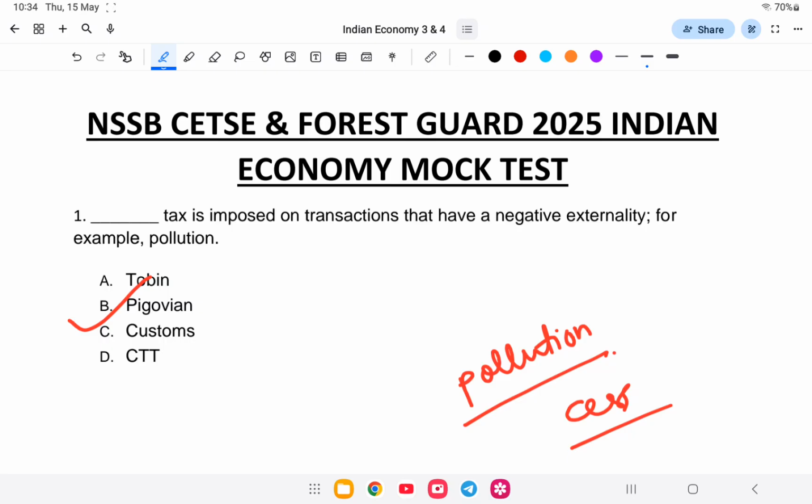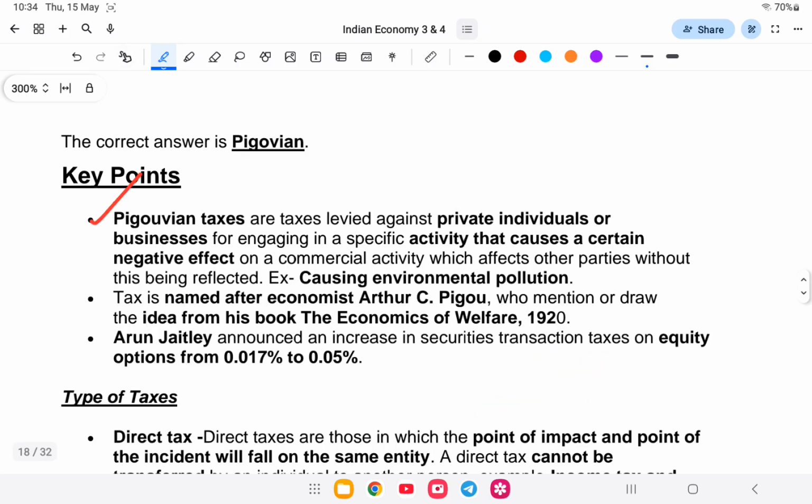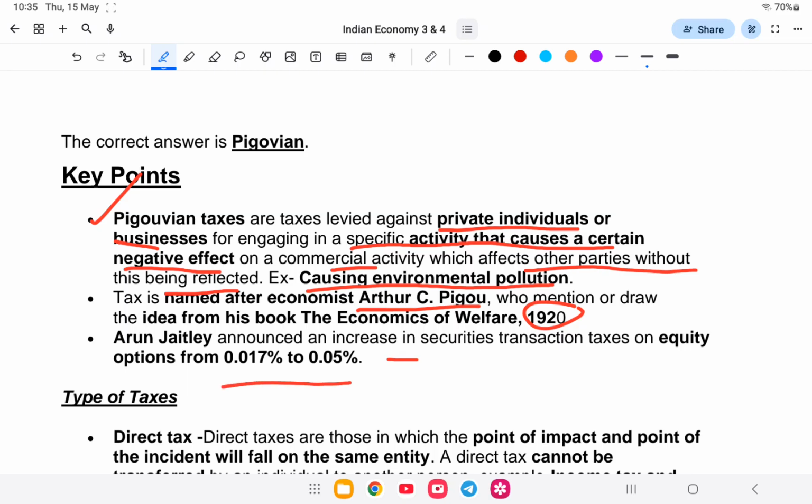Let us study in detail. Pigouvian tax is a tax that is levied against individuals or businesses for engaging in a specific activity that causes a negative impact which affects other parties without being reflected in the cost, for example environmental pollution. The tax is named after economist Arthur C. Pigou, who drew the idea from the book Economics of Welfare, 1920.